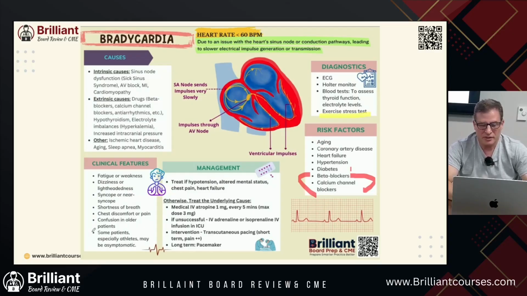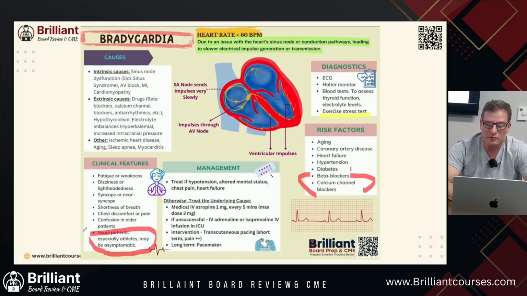Now, we talked about this, some patients, especially athletes, like Lance Armstrong was able to get a resting heart rate of 20, and then when he's going up in the Swiss Alps, he's in the 60s. Okay, we probably don't see that too often in the hospitals, but you could have people that are elite athletes that will have that. So there can be intrinsic and extrinsic causes.